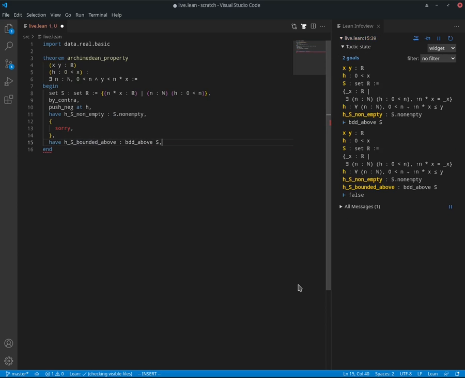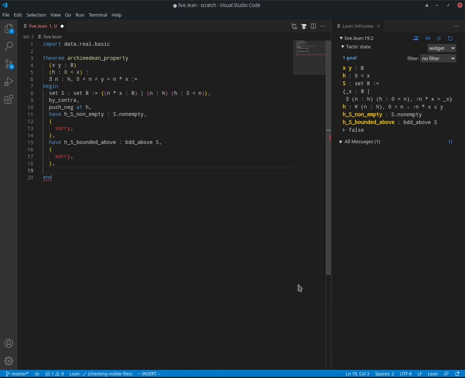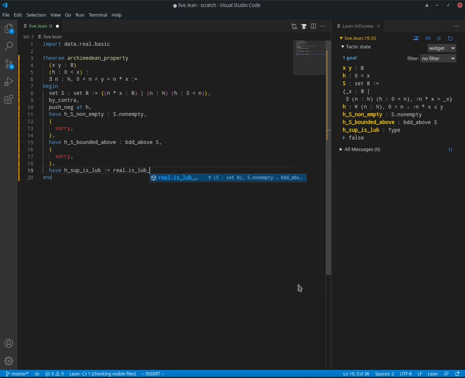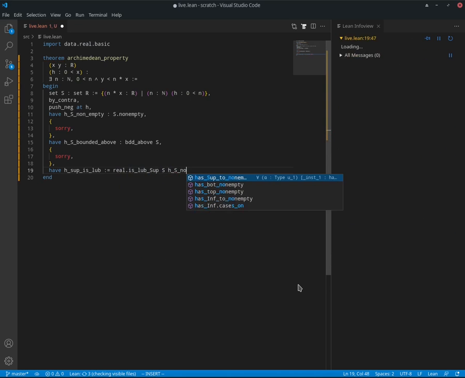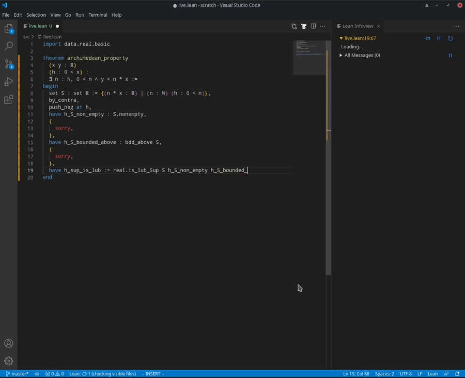And then from there, we'd have a proof of that as well. And given that we have those two proofs, we can now use that theorem, which is that the supremum is the least upper bound. And we can get to that by is_lub_sup, using S, using the fact that it's non-empty, and using the fact that it's bounded above.